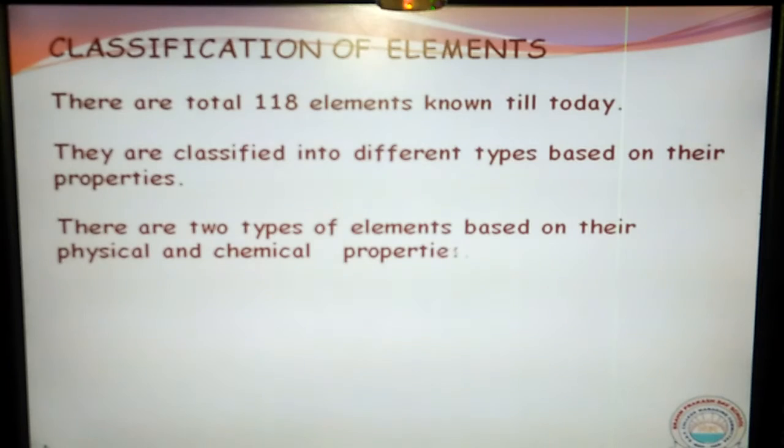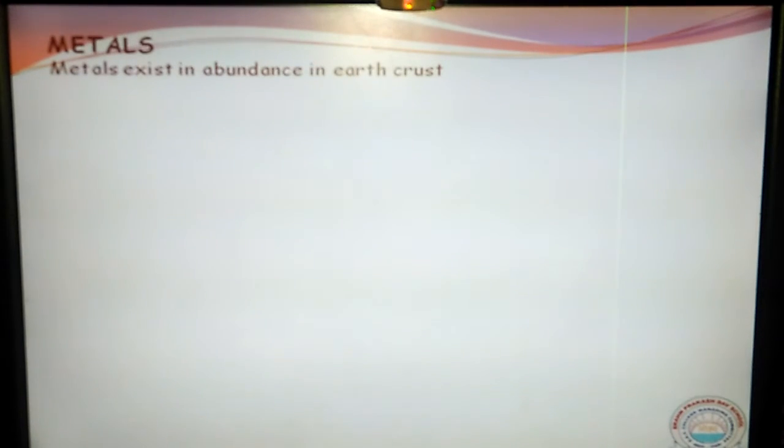Now let us see one by one what all these metals are. First of all, let us see how they can be extracted, because they are not available in their pure form. These metals are very abundant.